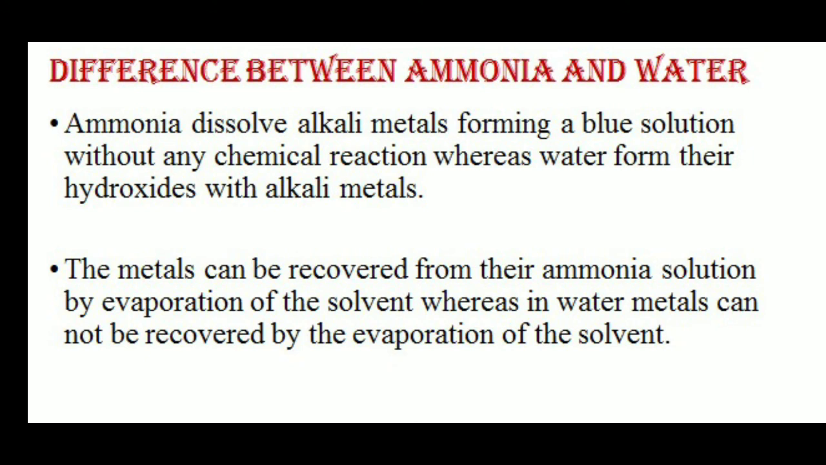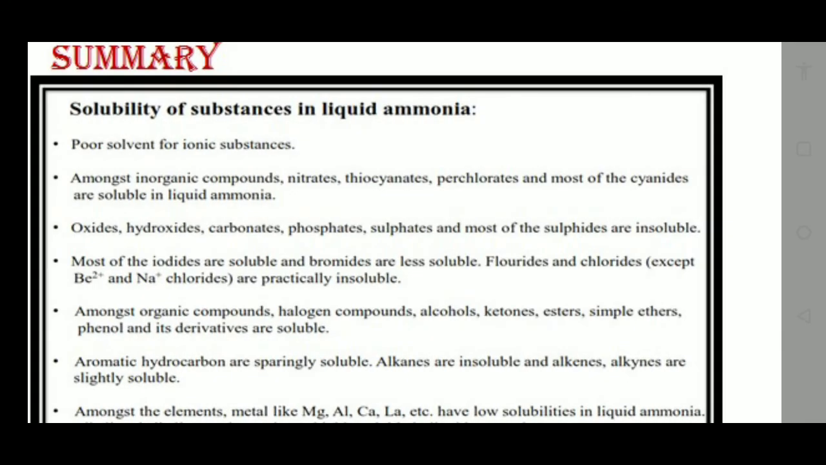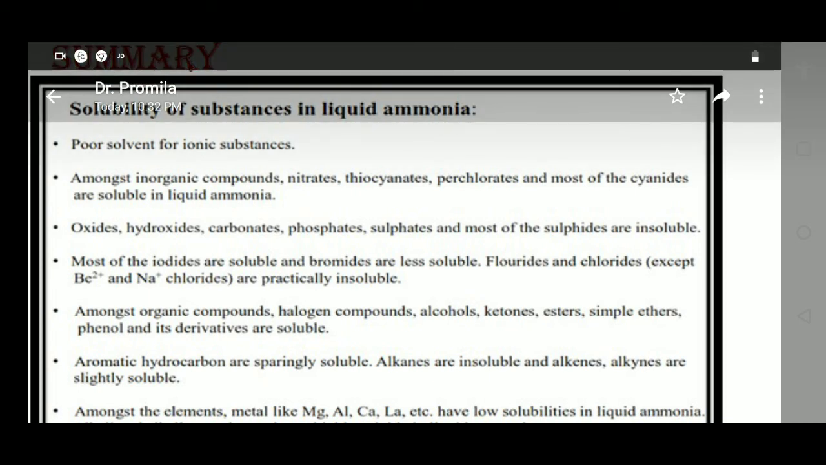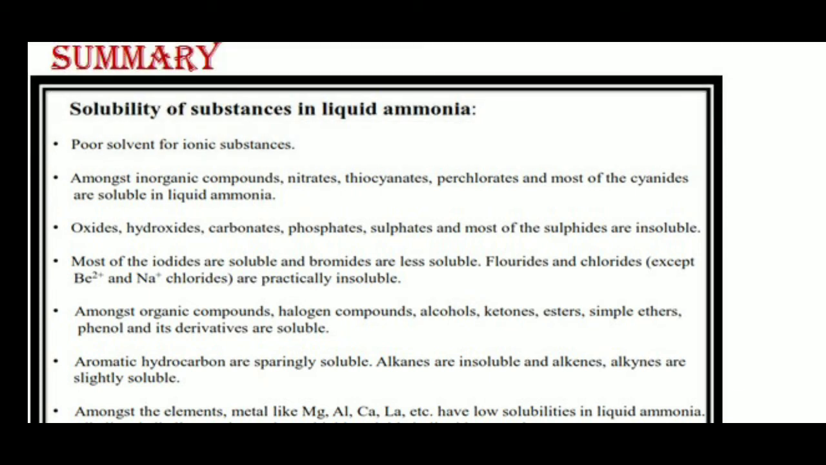Next is the summary. Let's summarize the solubility of substances in liquid ammonia. Liquid ammonia is a poor solvent for ionic substances. Amongst inorganic compounds, nitrates, thiocyanates, perchlorates and most of the cyanides are soluble in liquid ammonia. Oxides, hydroxides, carbonates, phosphates, sulfates and most of the sulfides are insoluble. Most of the iodides are soluble and bromides are less soluble. Fluorides and chlorides, except beryllium 2 plus and sodium plus chlorides, are practically insoluble.